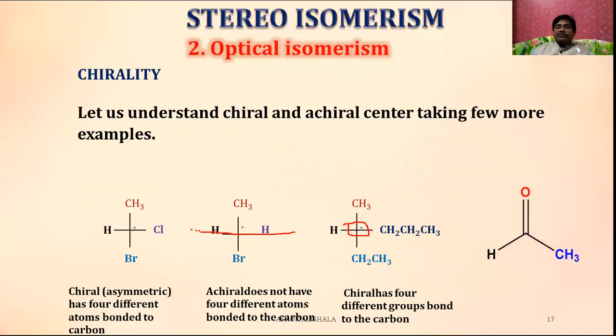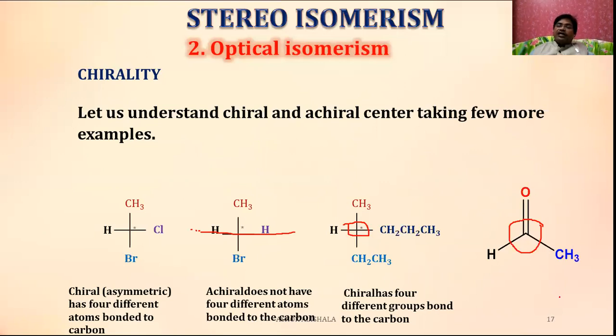Now let us take this one. The first condition is that the carbon must be tetrahedral and bonded to four different groups. But here, it is not tetrahedral; the center carbon has undergone sp2 hybridization. Therefore, there is no question of a chiral center. But still it is asymmetric.